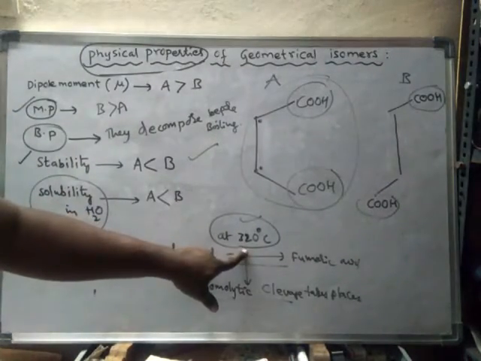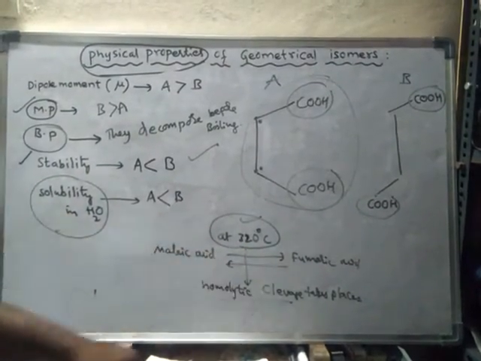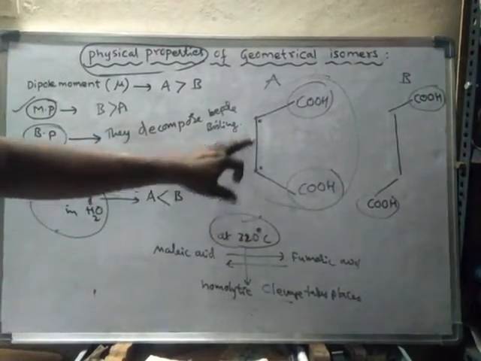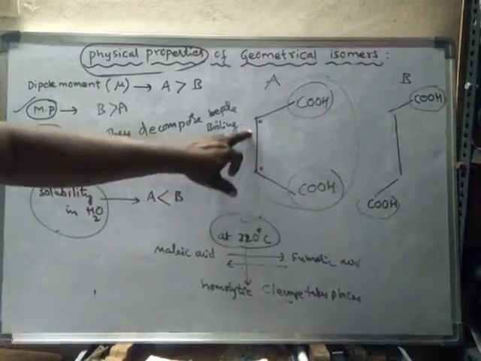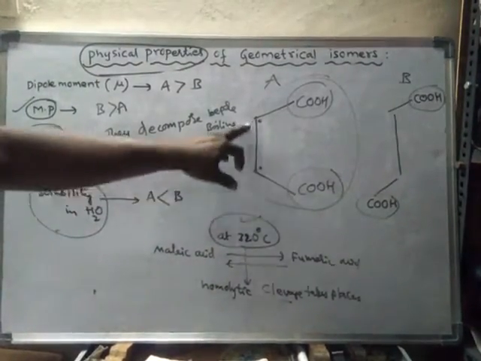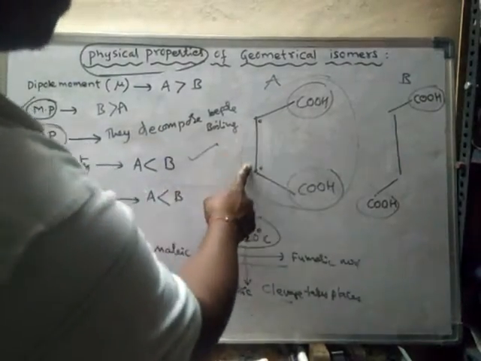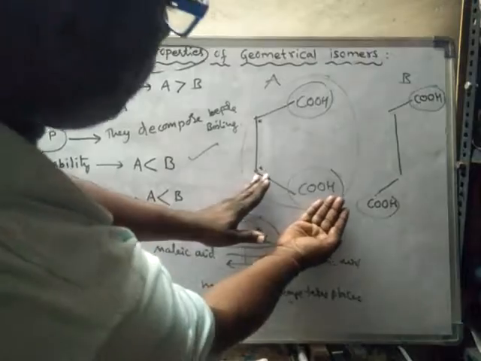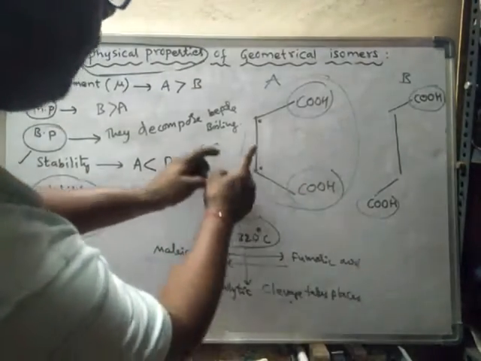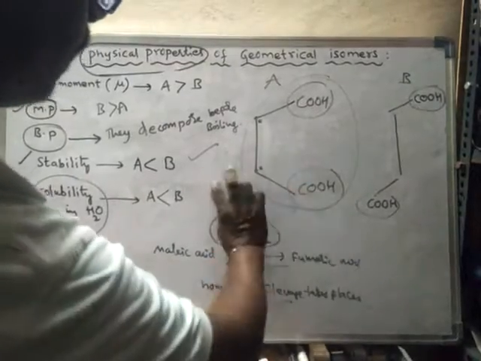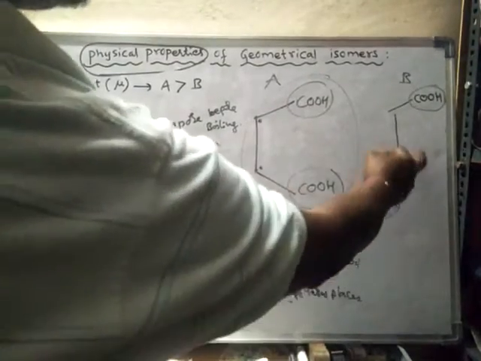At very high temperature, like 320 degrees centigrade, homolytic cleavage takes place, so now this has to be a di-free radical. Because of the formation of intermediate free radicals and the single bond, the single bond will allow rotation. This group will rotate here and convert into this one.